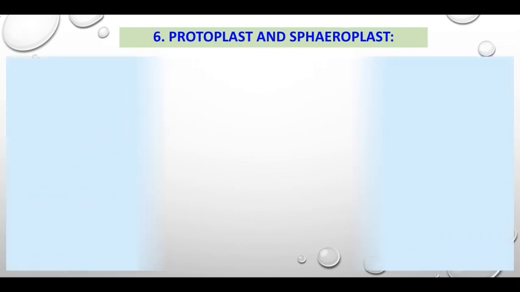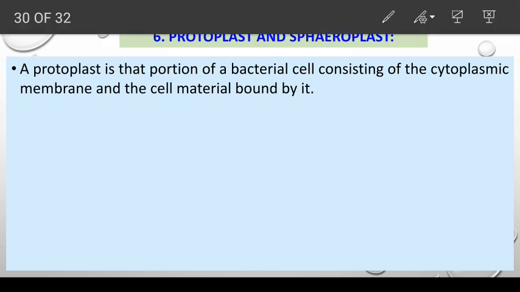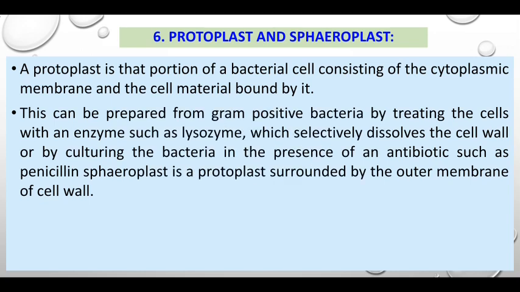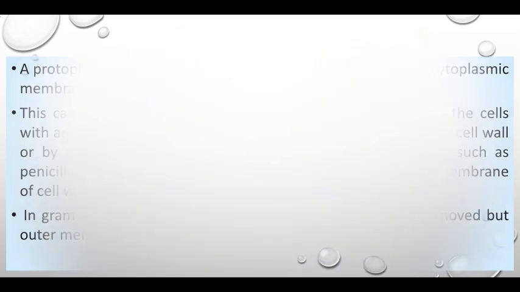Protoplast and spheroplast. A protoplast is that portion of the bacterial cell consisting of the cytoplasmic membrane and the cell material bound by it. This can be prepared from gram-positive bacteria by treating the cells with an enzyme such as lysozyme, which selectively dissolves the cell wall, or by culturing the bacteria in the presence of antibiotics such as penicillin. A spheroplast is a protoplast surrounded by the outer membrane of the cell wall. In gram-negative bacteria, only the peptidoglycan layer can be removed, but the outer membrane is still intact surrounding the protoplast.